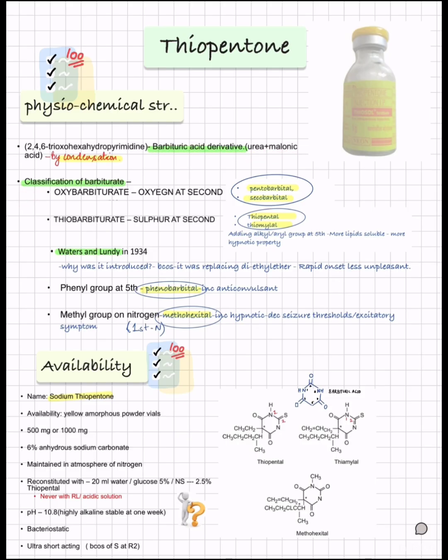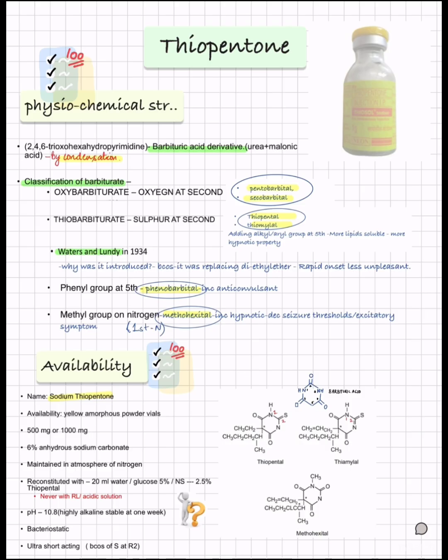Coming to classification, they are classified based on different atoms or compounds at different positions of this barbituric acid ring. First, there is oxygen at the second atom, which makes them pentobarbital and secobarbital. Then there is sulfur at the second atom, which makes them thiopental and thiamylal. We will be mostly discussing thiopentone here.